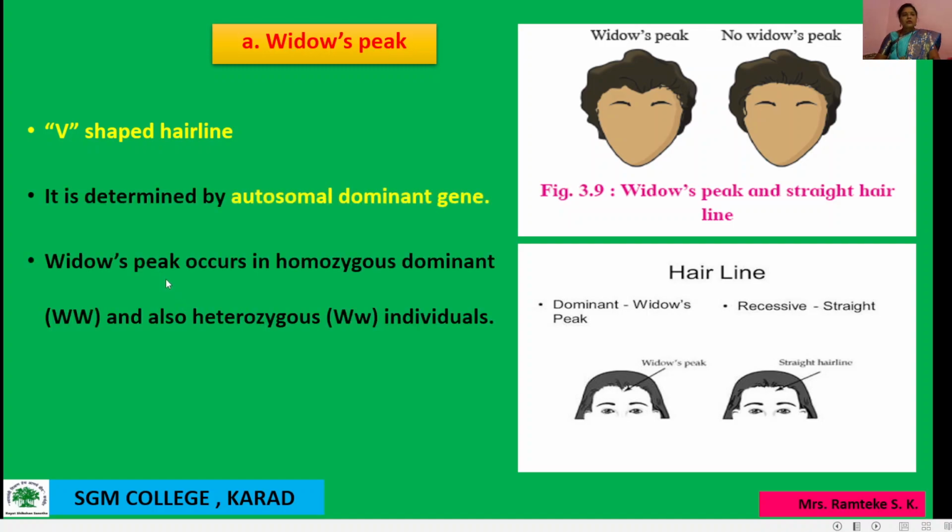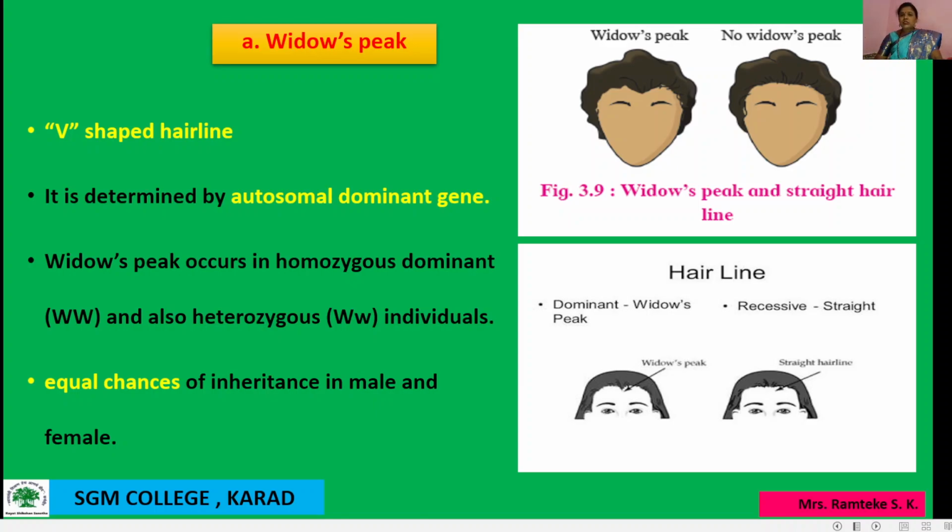In autosomal dominant inheritance there are equal chances of inheritance in male and female. The individuals with homozygous recessive, that is small w genotype, have a straight hairline, no widow's peak.